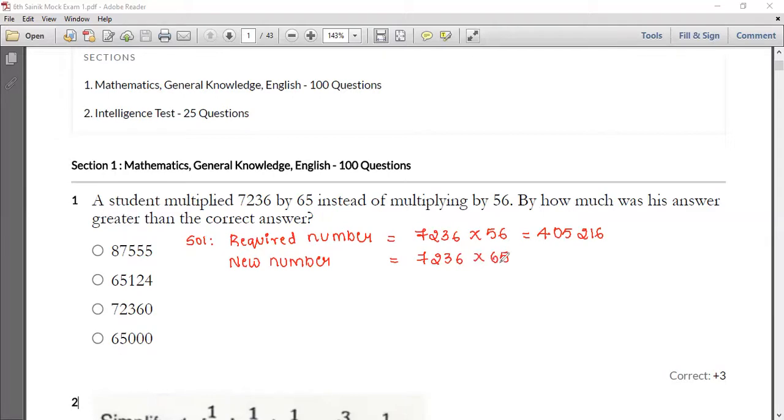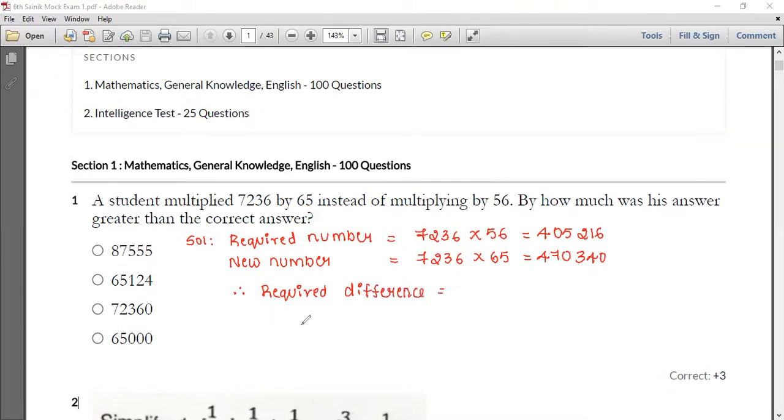Instead of multiplying by 56, the student has multiplied by 65. So when he is multiplying by 65, the student is getting the answer of 4,70,000 4,70,340. So therefore, the required difference, so I can tell the difference between this, the required difference